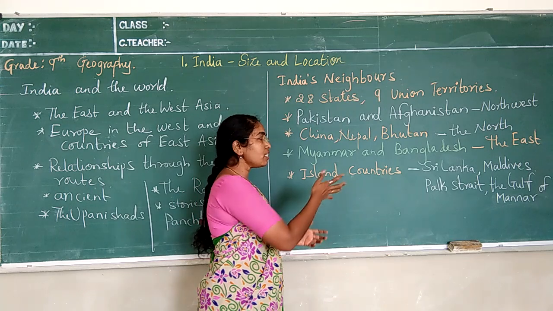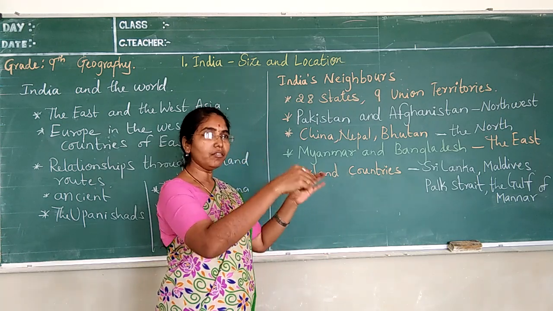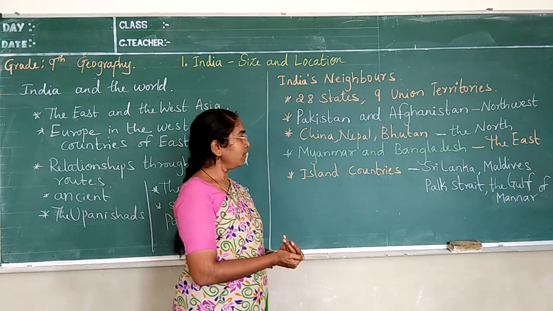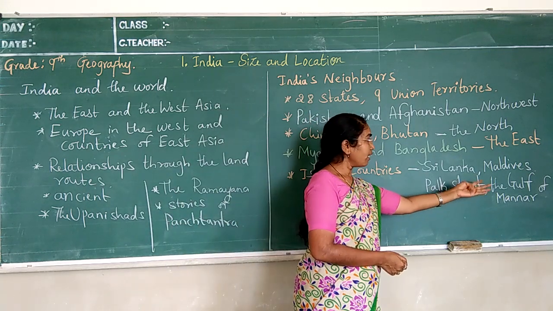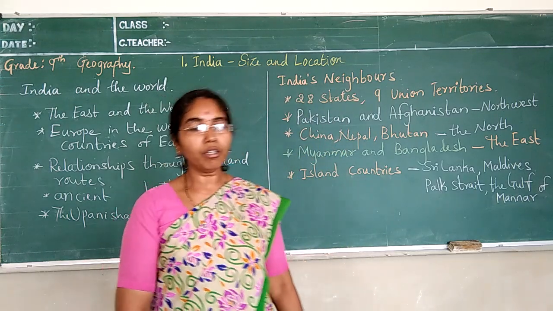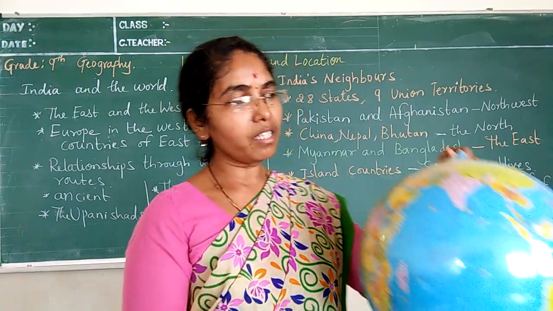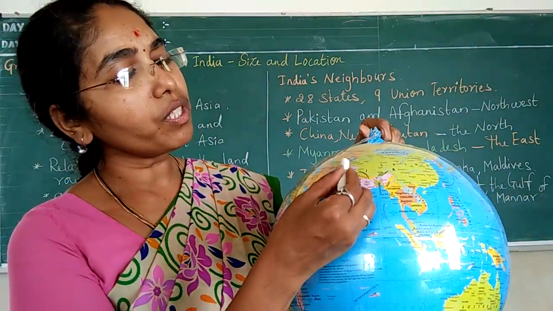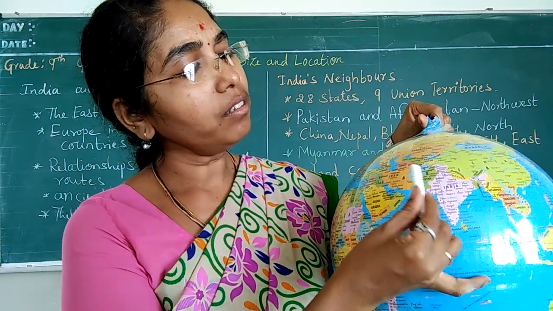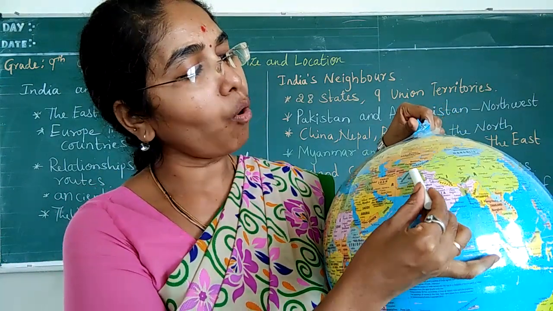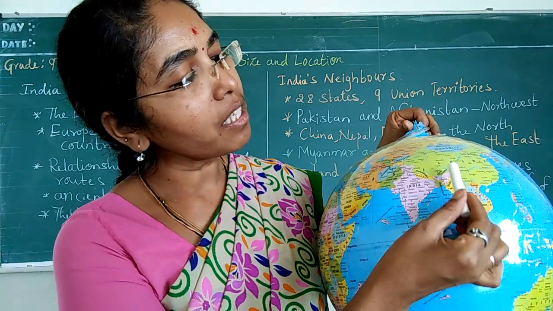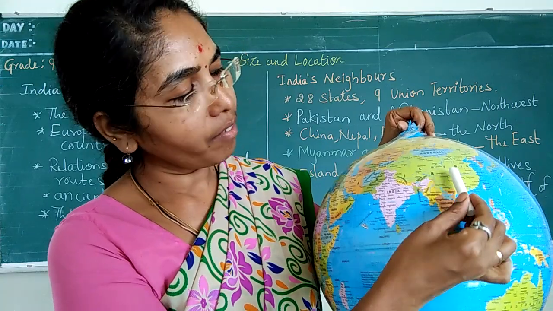Yes. So these are making a narrow strip connecting the country, that is the Gulf Straits and the Gulf of Myanmar. So we'll understand the same on this globe. So in our country, here we can see the borders which they are sharing. See, first here Pakistan, Afghanistan, they are sharing the border with our country, and here the next is China. Yes, we can see China.